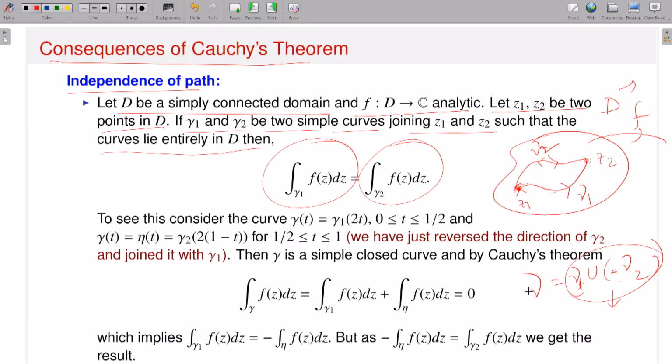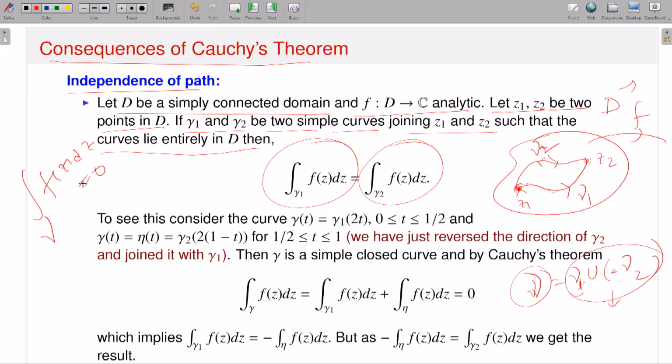So now I have a contour gamma. Since gamma 1 and gamma 2 lie inside D, the contour gamma also lies inside D. And what is the contour gamma? It is a simple closed contour starting from Z1 and ending at Z1. My function is analytic in D. So by the Cauchy-Goursat theorem, the integration over gamma of f(z) dz is 0, right?